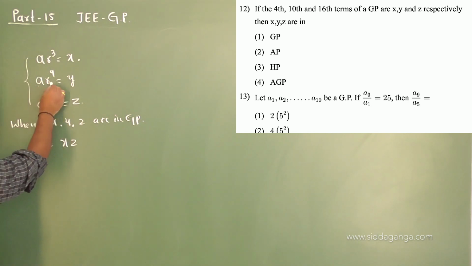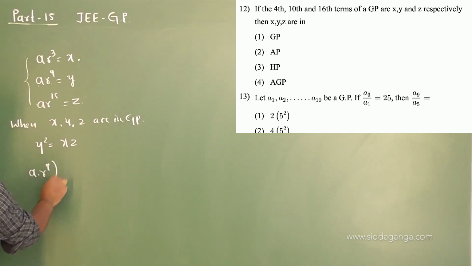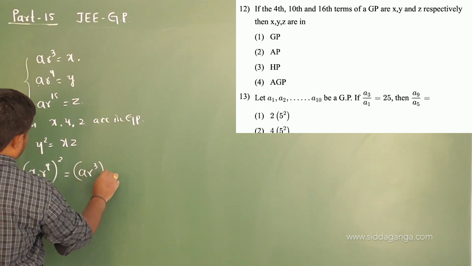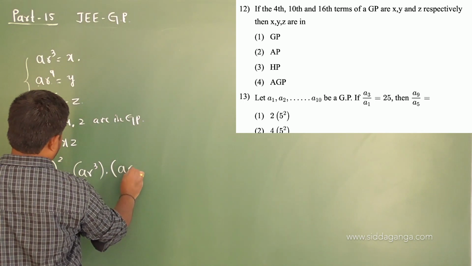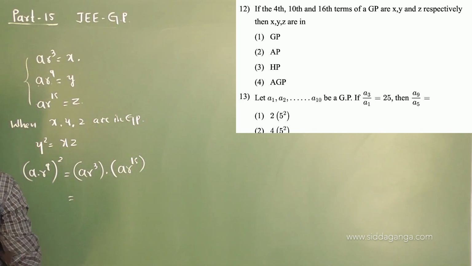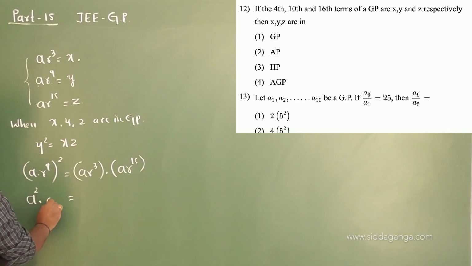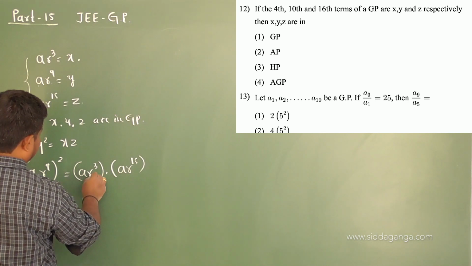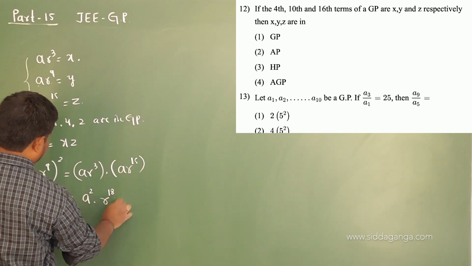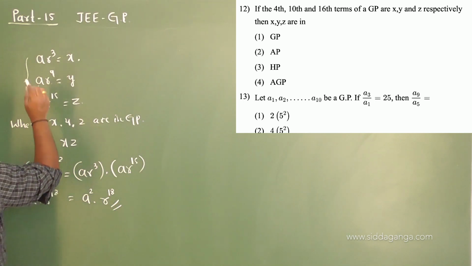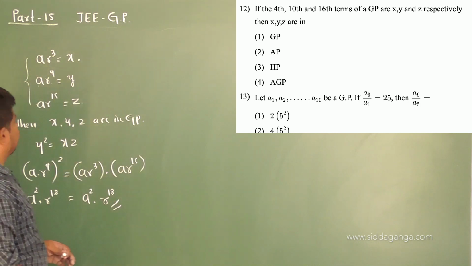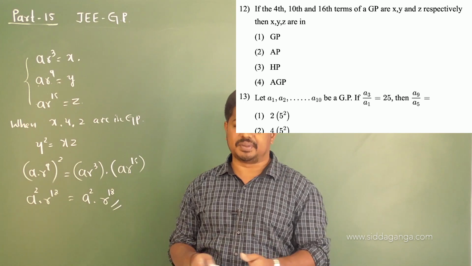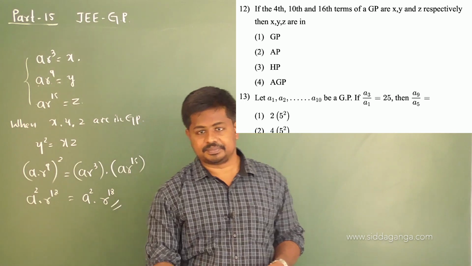Okay, what is Y? A into R power of 9 whole square. X is what? AR cube, into Z which is A into R power of 15. So here A square R power of 18, A into A square, R power of 3, R power of 15, so R power of 18. So of course this is true. I mean, the 4th, 10th and 16th terms of a GP are X, Y, Z only when X, Y, Z are in GP. That's it. So the first option is the correct one.